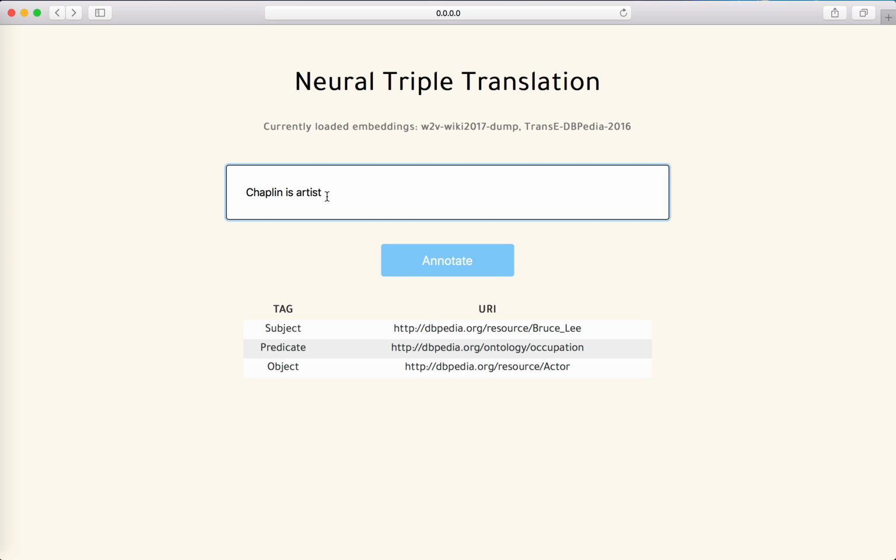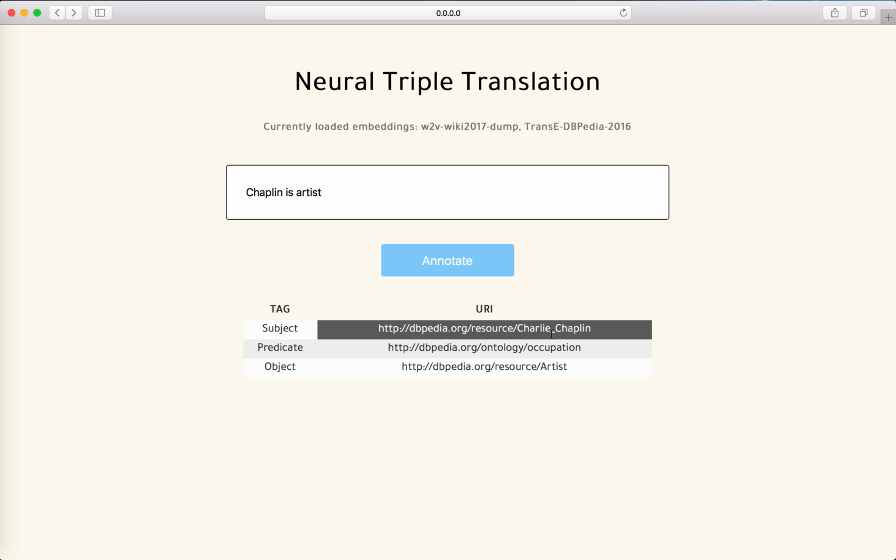But actually in our training data, we don't have Charlie Chaplin in the natural language text as training samples. But we do have Charlie Chaplin in DBpedia triples, which we use to train the knowledge graph embedding. So the model will try to decide which Chaplin this is and pick a Chaplin instance from the DBpedia persons.